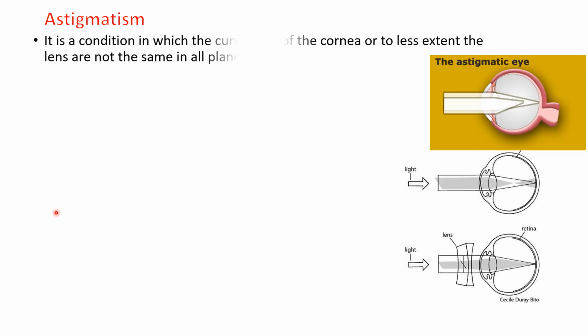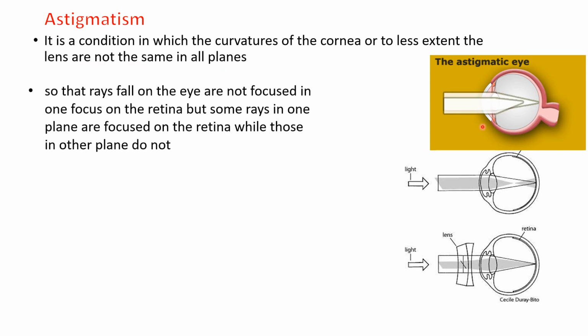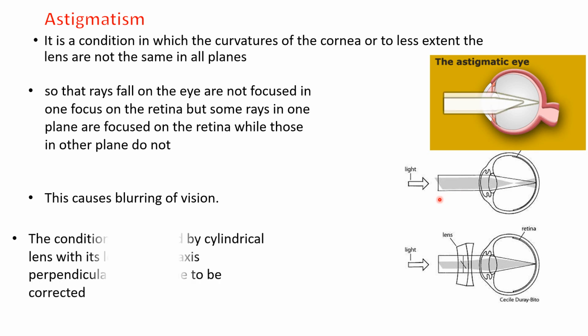Astigmatism. Another error of refraction in which there is either abnormality or change in the curvature of the cornea, or to a lesser extent the curvature of the lens. The curvature of the cornea or the lens is not the same in all planes, and the light rays focused by the cornea or the lens will have two focuses, one by the whole cornea and another one by the abnormal plane,